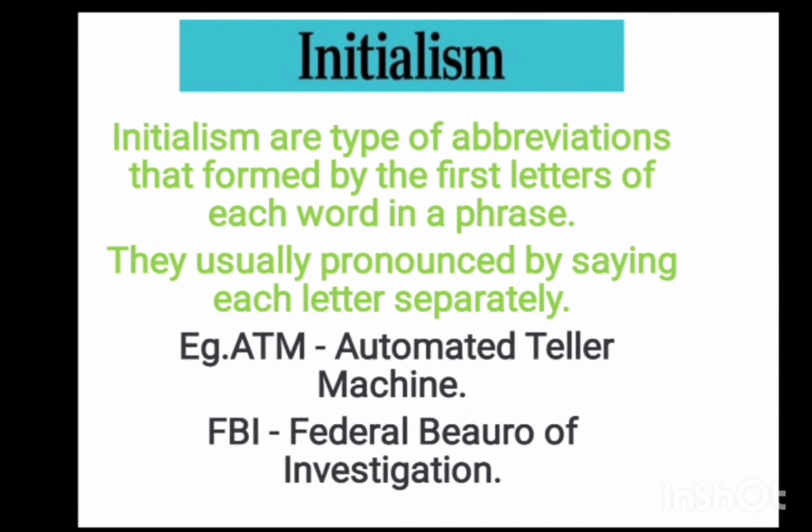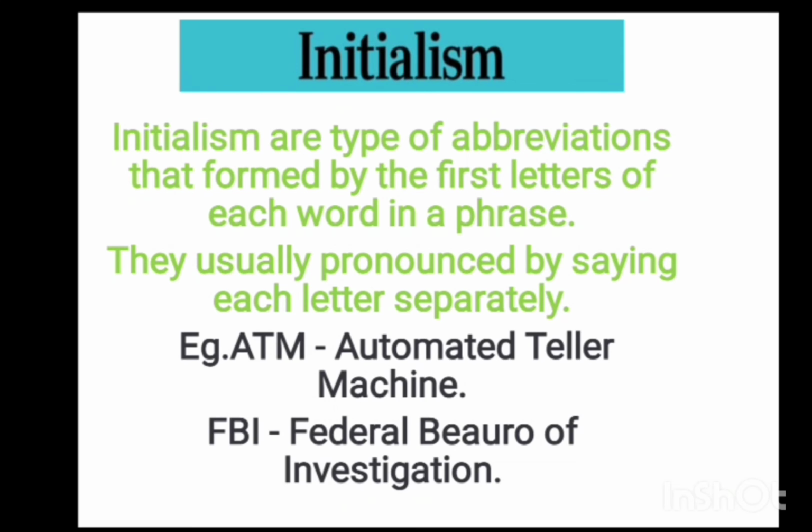Now we are going to initialism. We have already seen that abbreviations made from the first letters of the words are used in acronyms. But in an acronym, a pronounceable word is formed. But initialisms are types of abbreviations formed by the first letters of each word in a phrase.